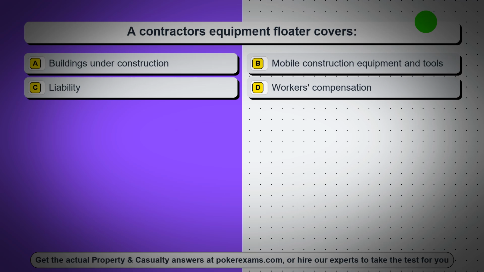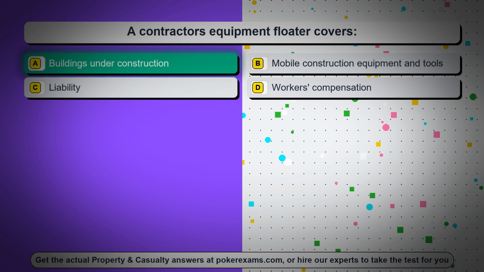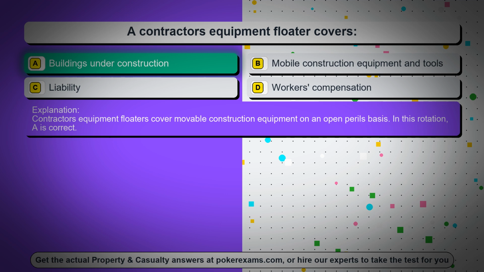Question 37. A contractor's equipment floater covers, option A, buildings under construction, option B, mobile construction equipment and tools, option C, liability, option D, workers' compensation. The correct answer is option A, buildings under construction. Contractors' equipment floaters cover movable construction equipment on an open perils basis.